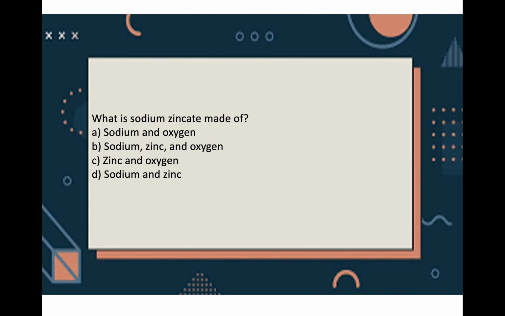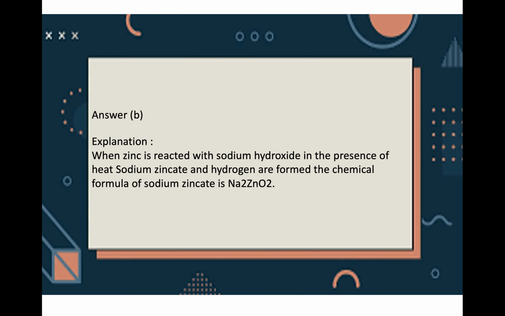The next question, what is sodium zincate made of? A, sodium and oxygen, B, sodium, zinc and oxygen, C, zinc and oxygen, D, sodium and zinc. Choice B, sodium, zinc and oxygen. There are 3 components. In presence of sodium hydroxide, zinc reacts to give sodium zincate and hydrogen as the products, and the chemical formula for sodium zincate is Na2ZnO2.